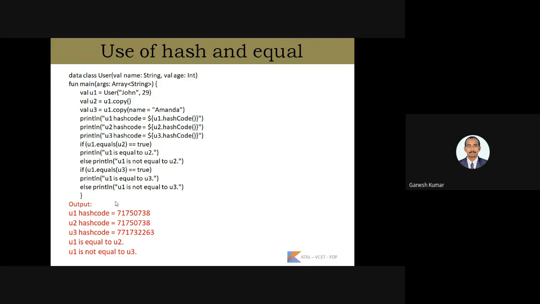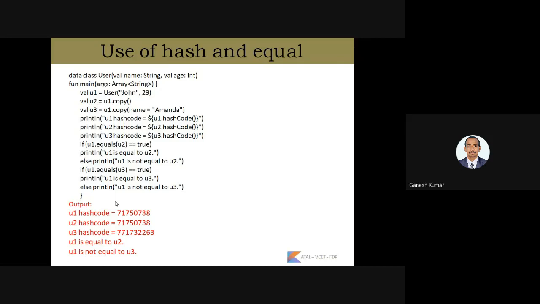We have given the value u2 is equal to u1.copy. The values used for the object u1 are copied to u2. So the hash code is the same for both the objects u1 and u2. Whereas u3 is different, because we have given a different parameter name to the object u3. So it gives a different hash code value.